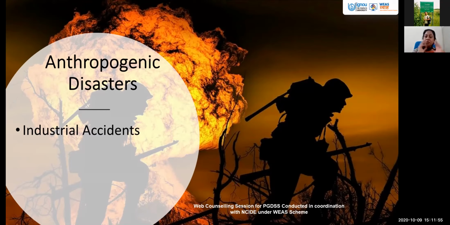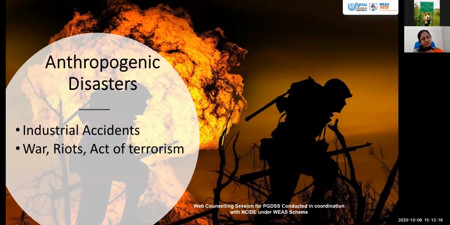In many places today, in Delhi also, in several other places, we have seen a lot of cases happening because of some chemical spill taking place, or because of the release of certain harmful gases. They come under the category of industrial accidents. There are instances of wars happening across countries and regions, riots taking place, acts of terrorism. We all put them under the category of anthropogenic disasters.